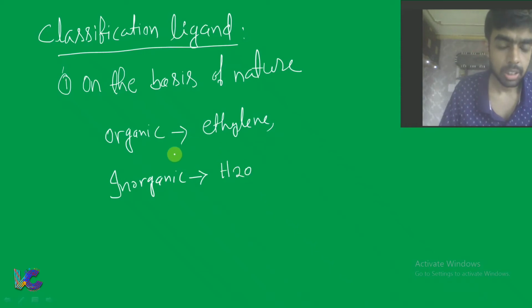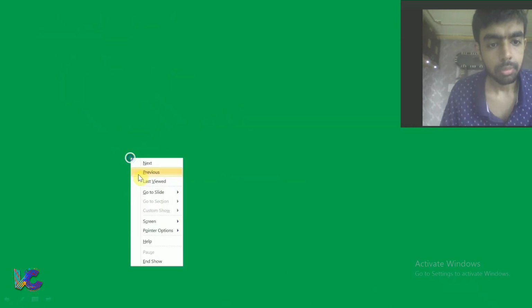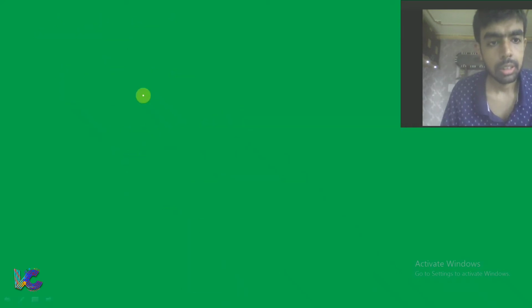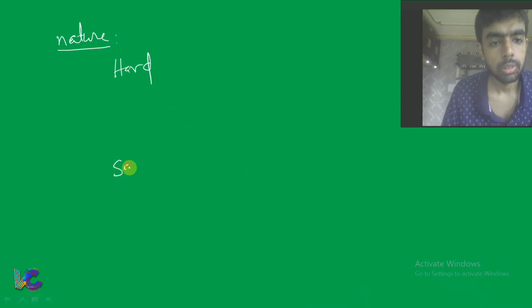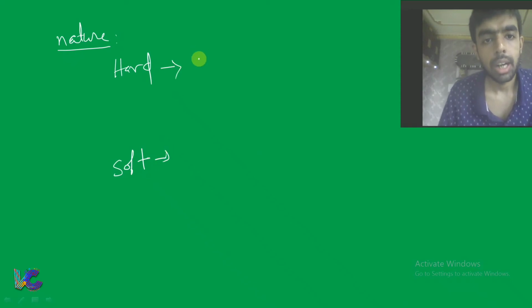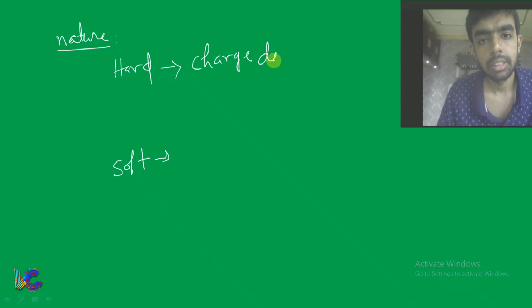On the basis of nature, you can also classify the ligand into hard and soft. Now hard ligand means charge density is high.